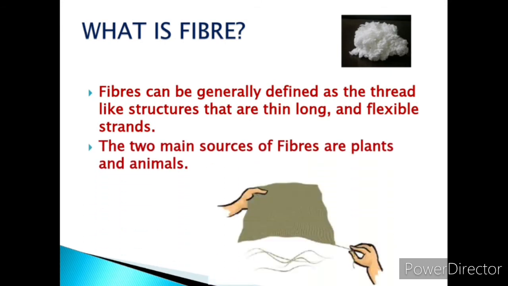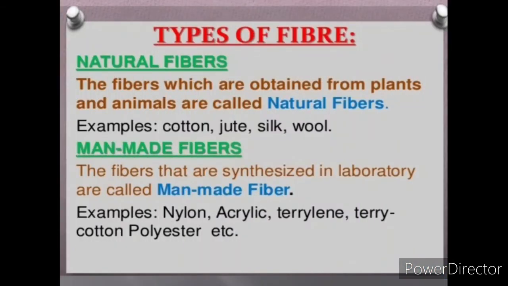What is fiber? Fibers can be generally defined as thread-like structures that are thin, long, and flexible strands. Basically, fibers are obtained from animals as well as plants. There are two types of fibers: natural fibers and man-made fibers.